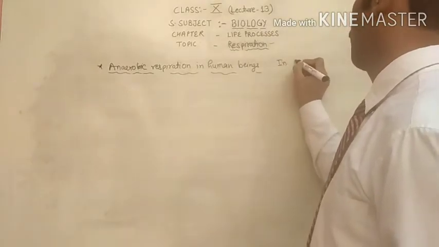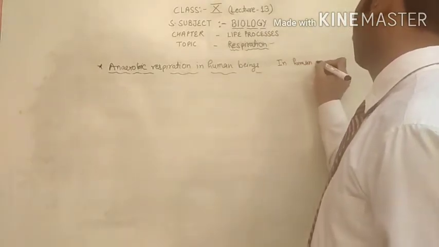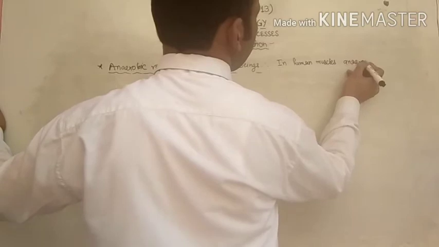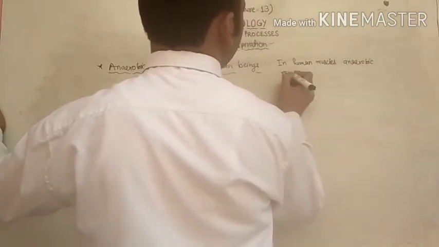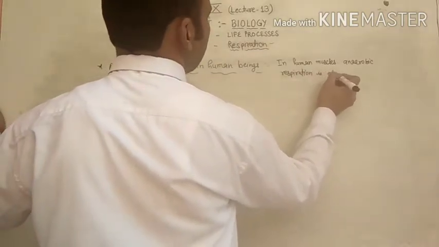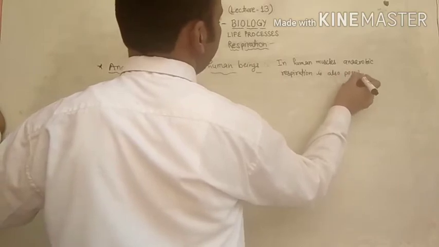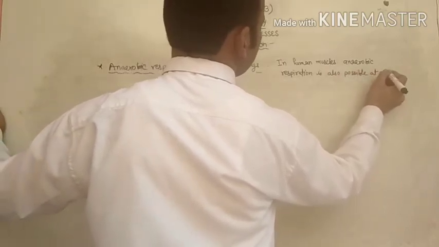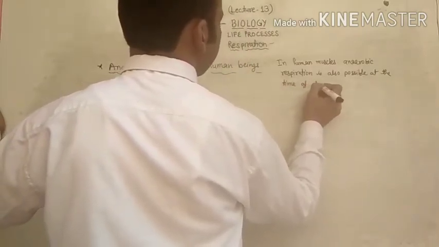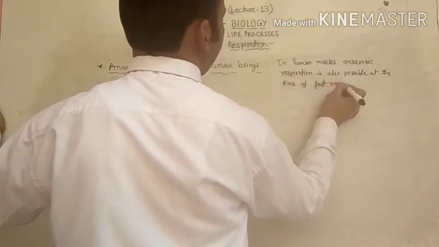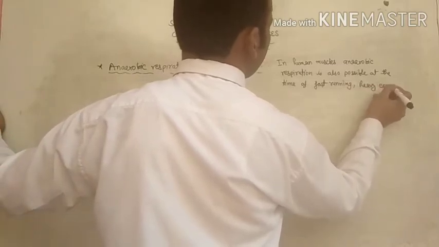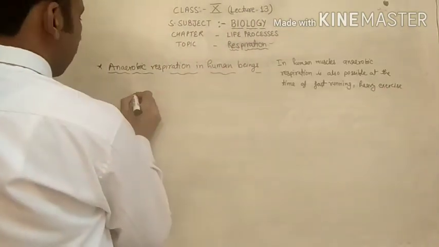In human muscles, anaerobic respiration is also possible at the time of fast running, heavy exercise, or carrying heavy load.